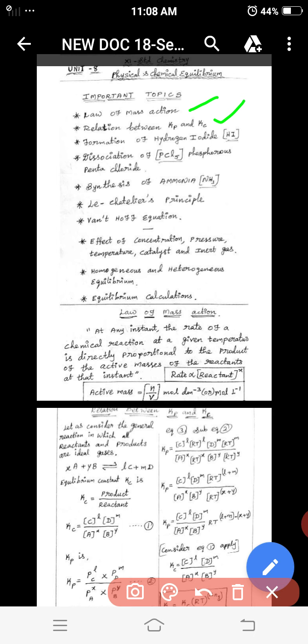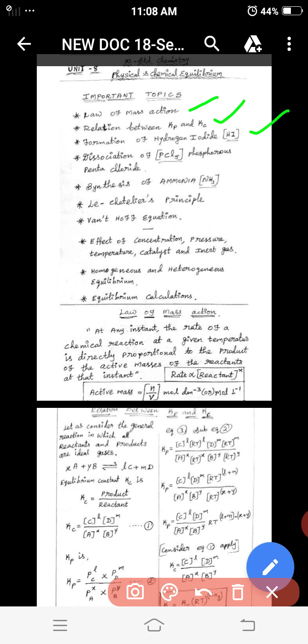Next important is the formation of hydrogen iodide. Hydrogen molecules and iodine molecules combine to form one product; when two or more molecules or atoms combine to form one molecule or compound, it is called a formation reaction. So we discuss hydrogen iodide formation by applying the Kp-Kc relationship.